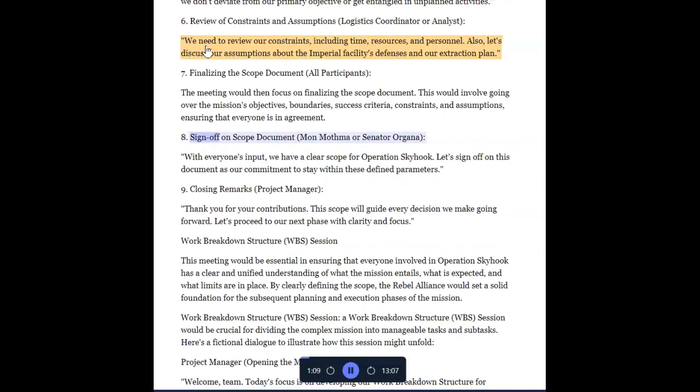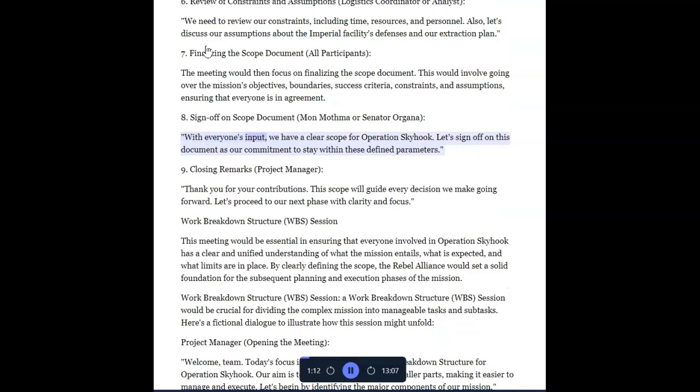8. Sign off on scope document, Mon Mothma or Senator Organa. With everyone's input, we have a clear scope for Operation Skyhook. Let's sign off on this document as our commitment to stay within these defined parameters.